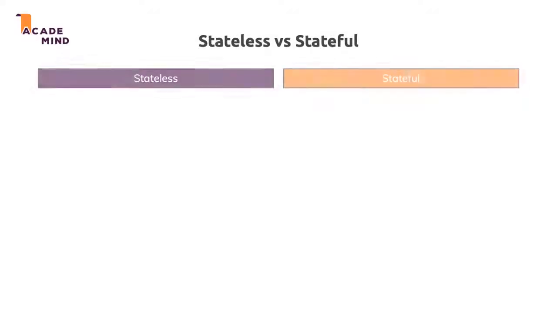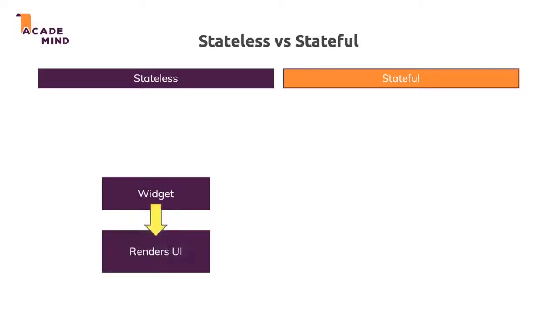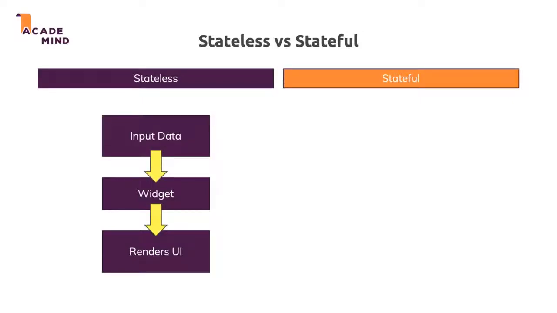The difference between stateless and stateful widgets is that in a stateless widget, we have our widget and the build method, which is used to render the UI. Now we can pass in data from outside into the stateless widget through the constructor of that class, so of the widget class. We'll do this later too. And this data can change, and actually Flutter would rebuild that widget when that external data changes. But inside of the widget class, the data will never change. We can only receive new data from outside, and that will basically rebuild the widget.